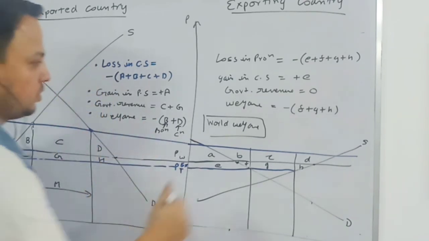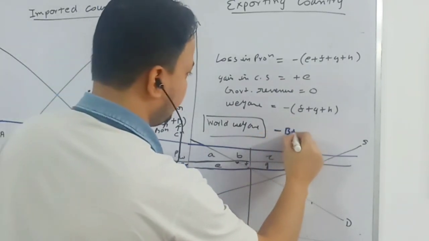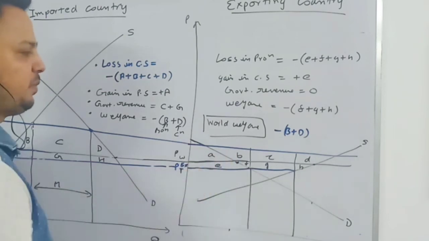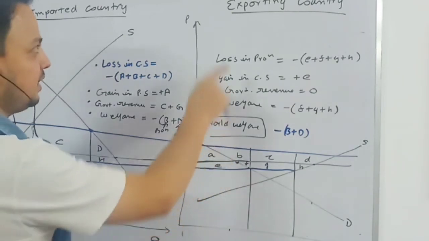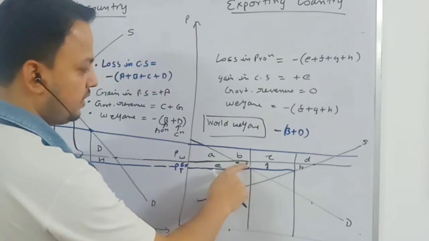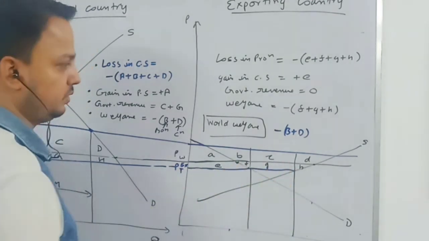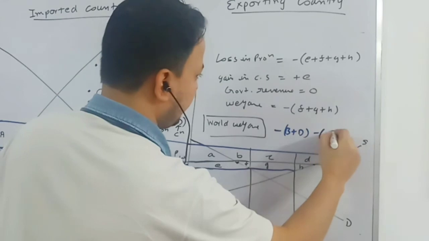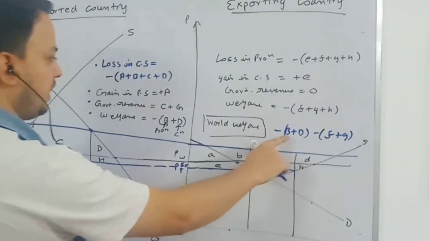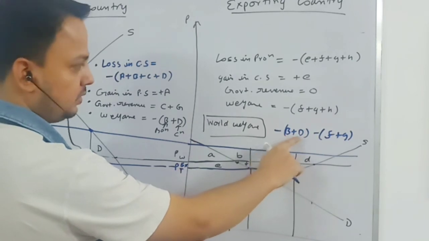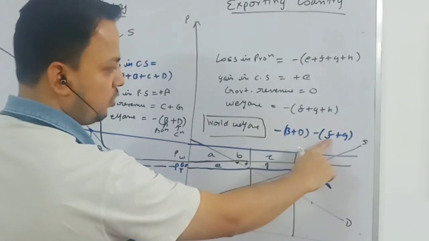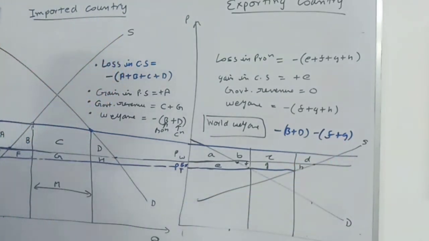What is the efficiency loss? Minus B plus D. We also have efficiency loss in the exporting country, in terms of consumption as well as production. It will be minus F plus H. So here you have efficiency loss in production and consumption, and in the exporting country you have efficiency loss in consumption and production.